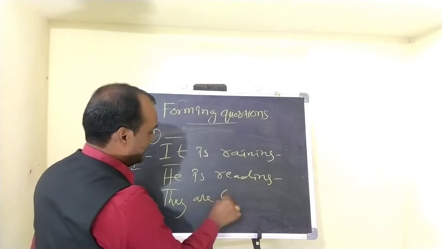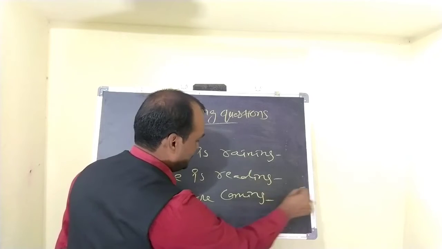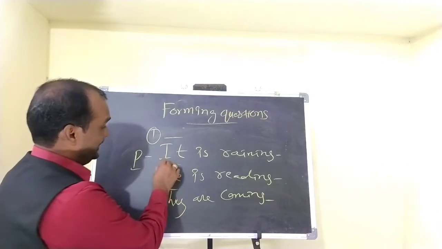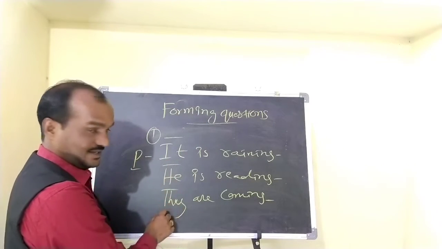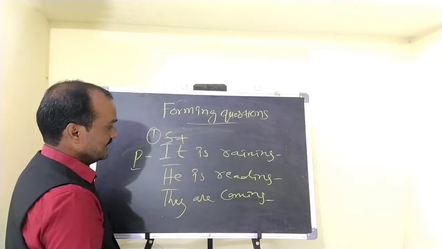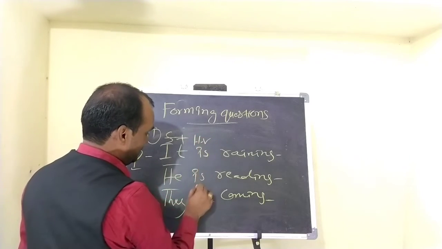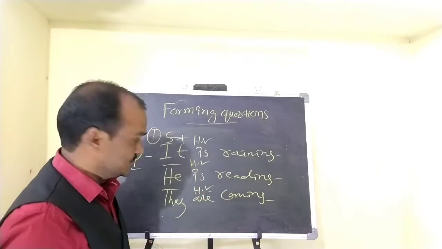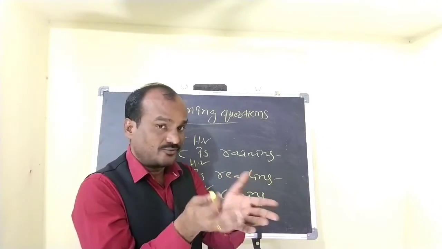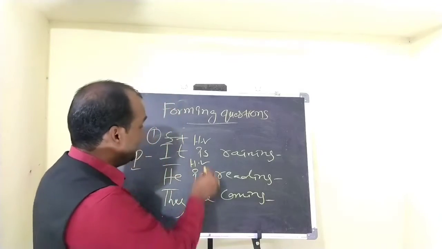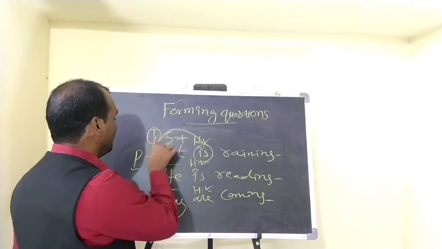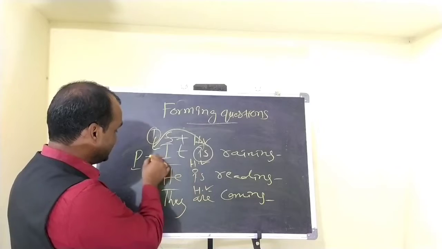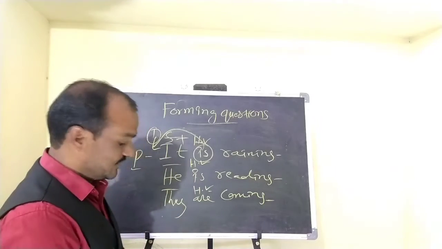They are coming is a positive statement. You see here, it, he, they, these are subjects, right? And this is the helping verb. So this is a positive statement. How can you form a question here? By placing this helping verb before the subject, you can form a question.